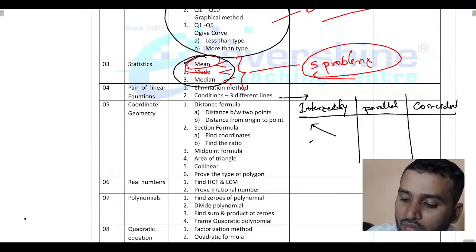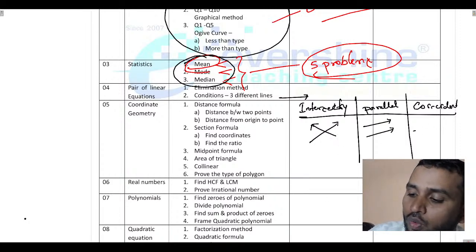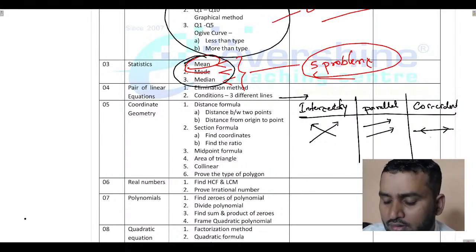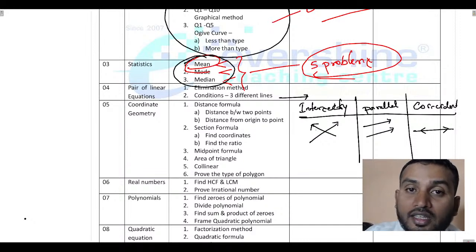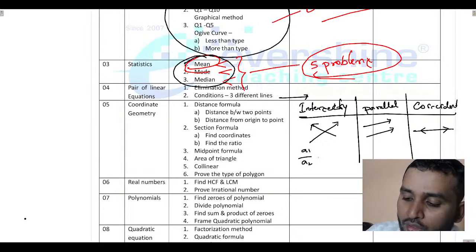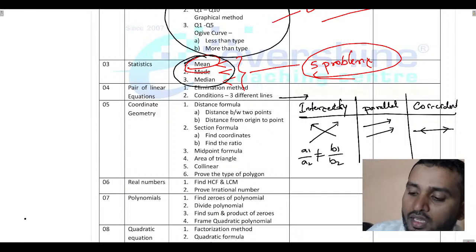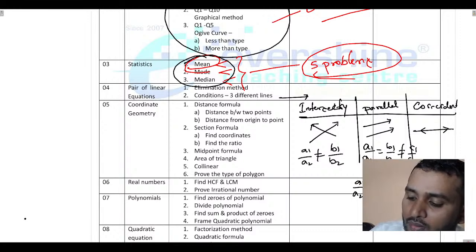The intersecting lines will cross each other, parallel lines move parallel to each other, coincident lines, if one line is moving in this direction, the other line is overlapping on the same line and moving in the opposite direction. This type of lines we call coincident lines. And to know whether the lines are intersecting, there is a condition: A1 by A2 does not equal B1 by B2. If the lines are parallel lines, then the condition is A1 by A2 equals B1 by B2 does not equal C1 by C2. If the lines are coincident lines, then A1 by A2 equals B1 by B2 equals C1 by C2. So, you should know the conditions.